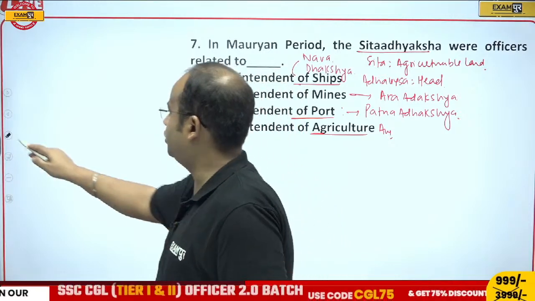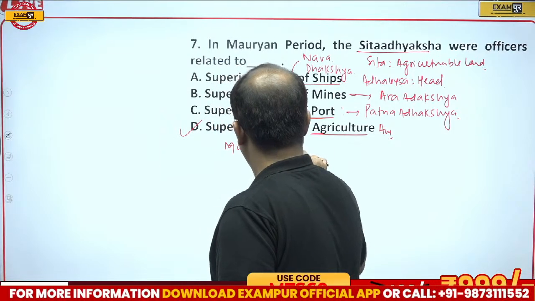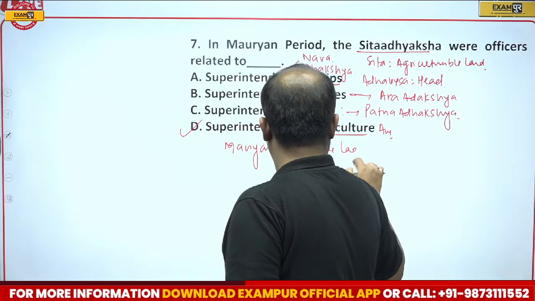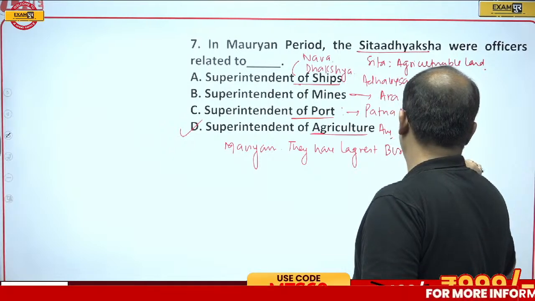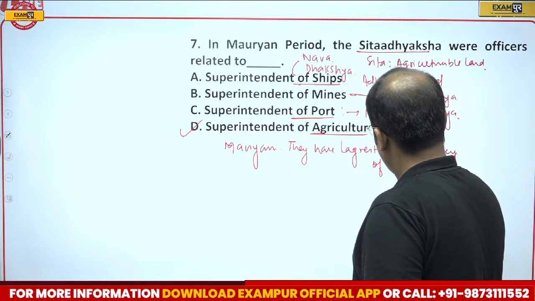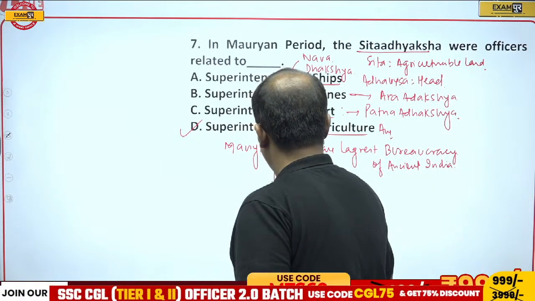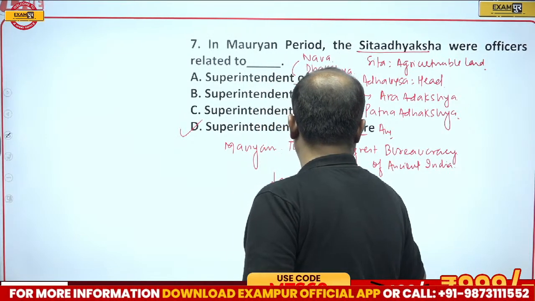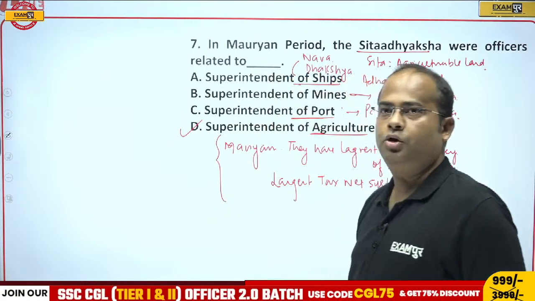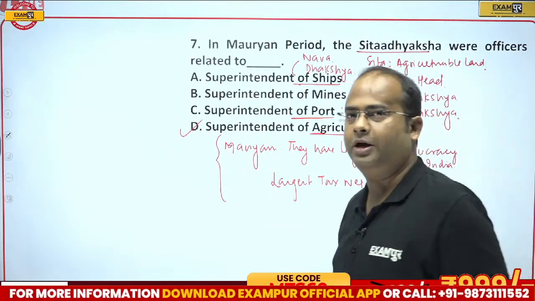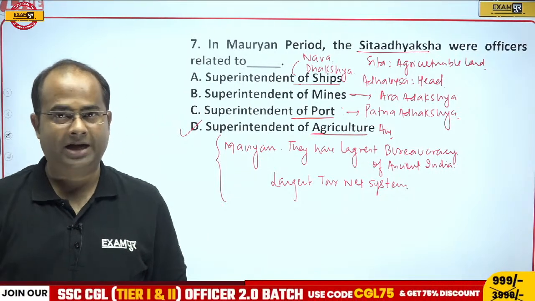The largest bureaucracy of ancient India was of Mauryans, as they had the largest tax net system, and on every profession the tax was being taken.